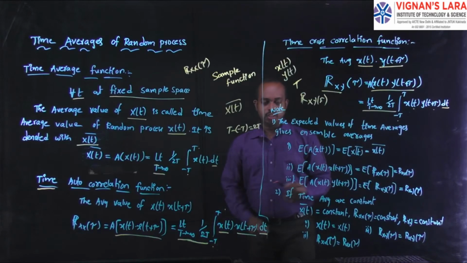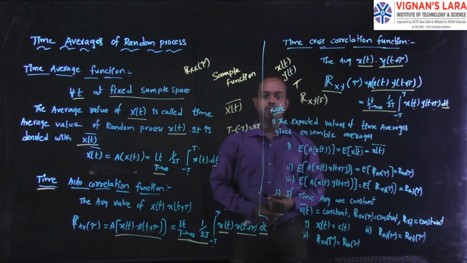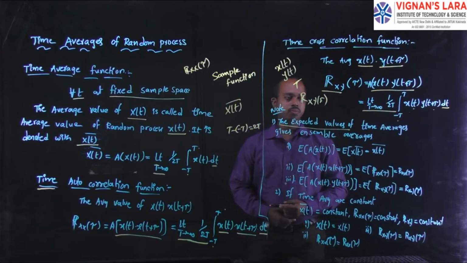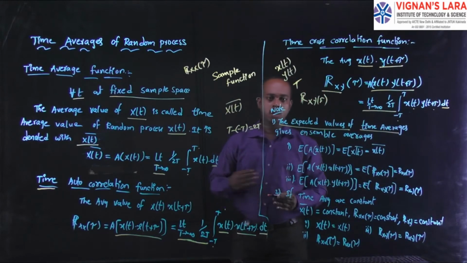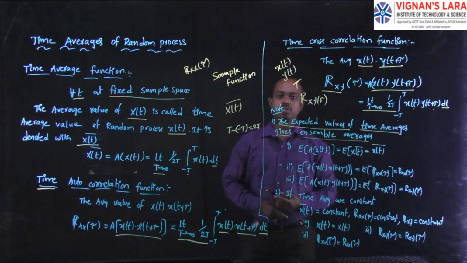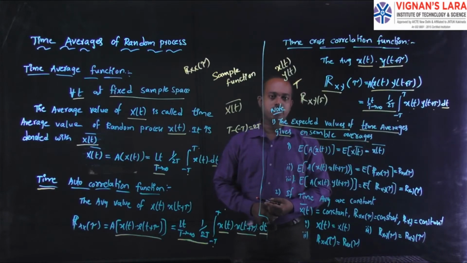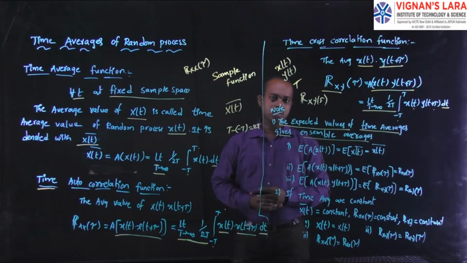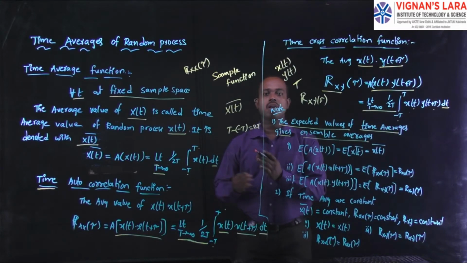Now here you can see some limitations of the time averages. The first one is the expected values of time averages. The expected values of time averages give the ensemble averages. Here you can apply the expectation on your time averages, and these are equivalent to the ensemble averages.